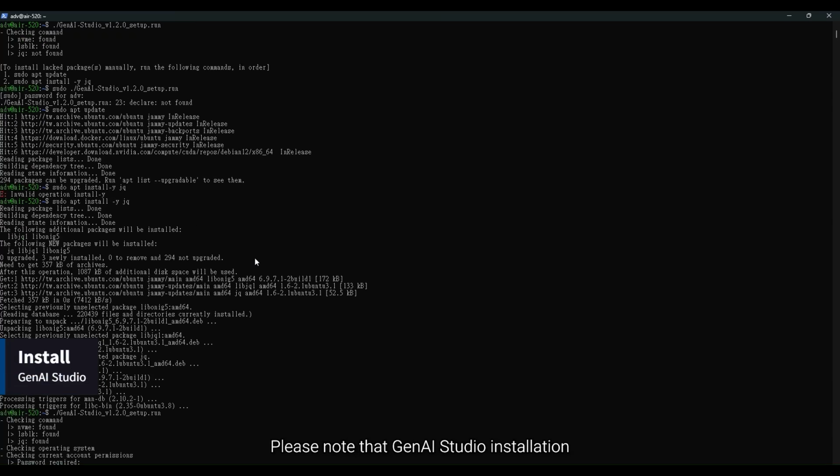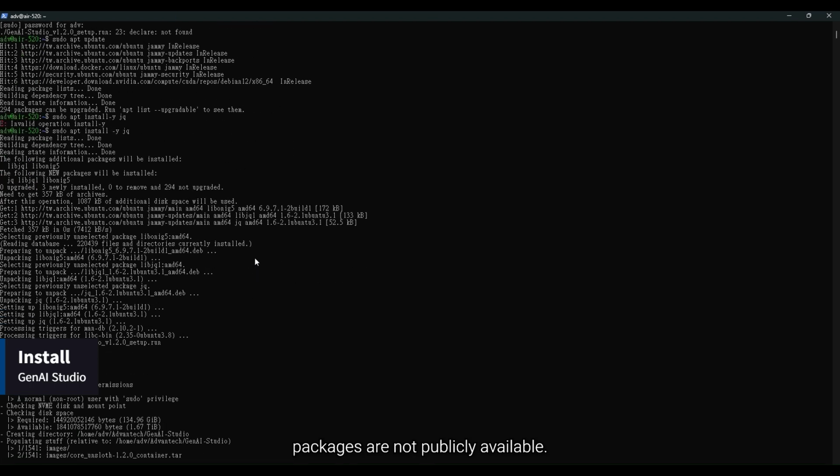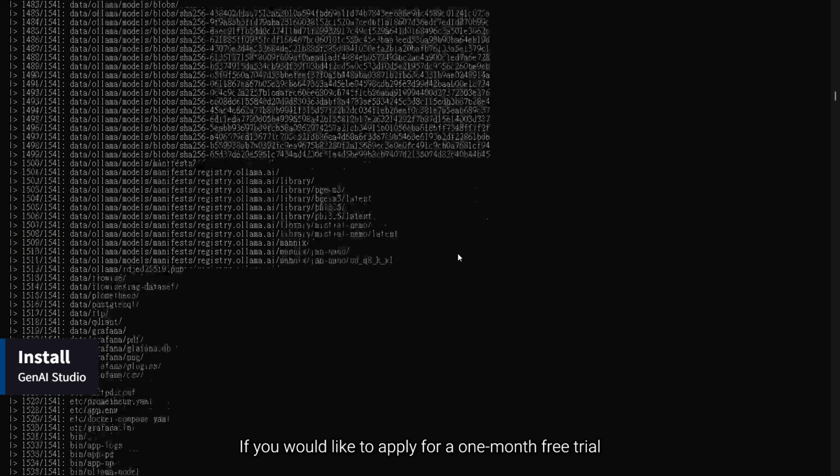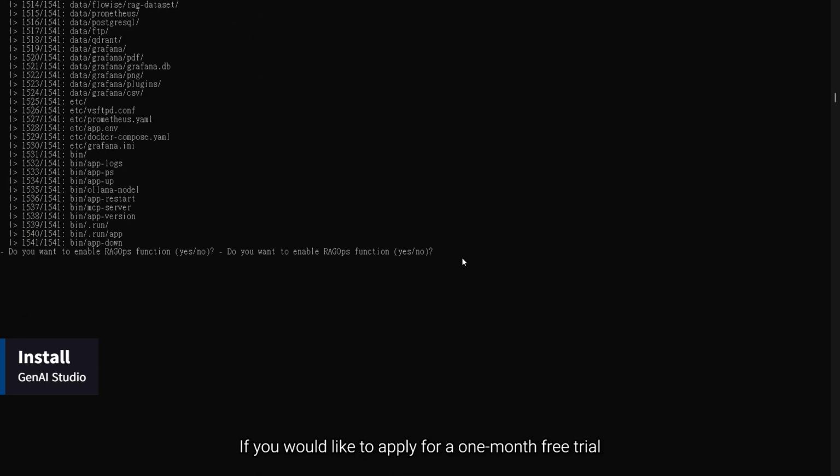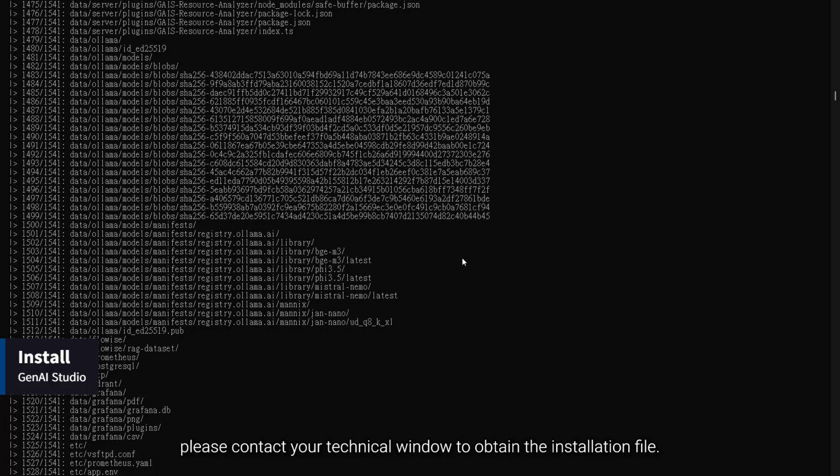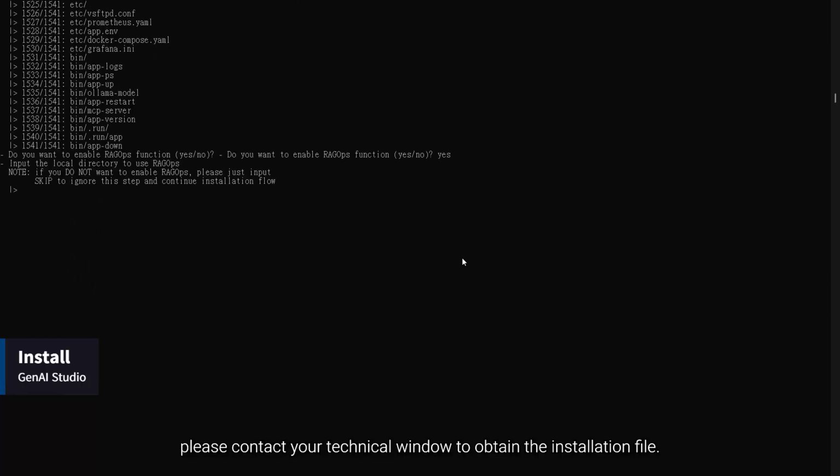Please note that GenAI Studio installation packages are not publicly available. If you would like to apply for a 1-month free trial or purchase Advantech GenAI Studio, please contact your technical window to obtain the installation file.